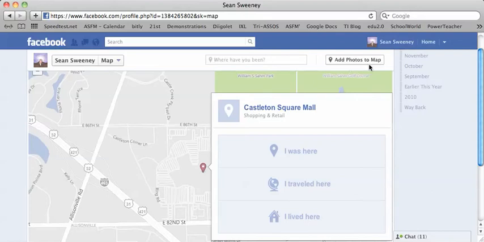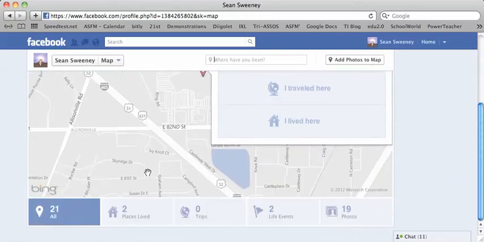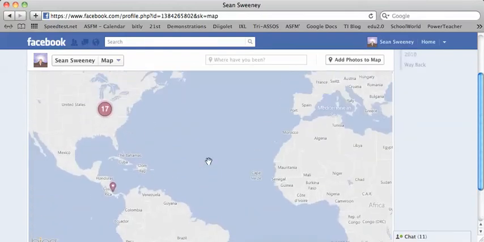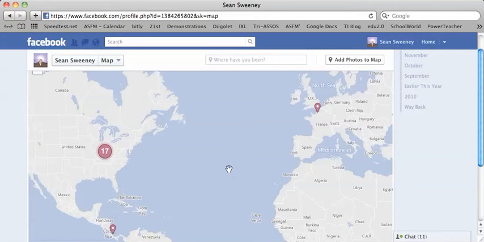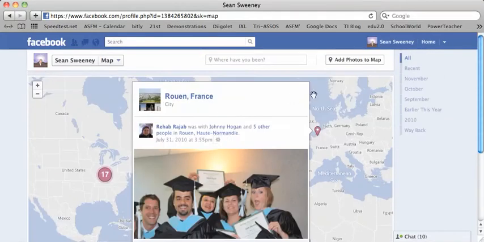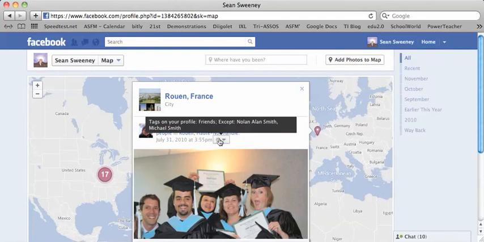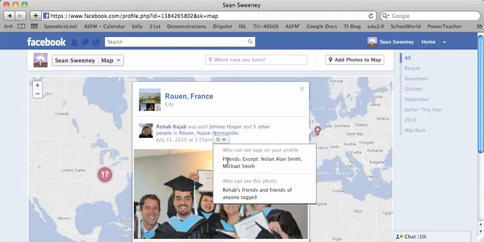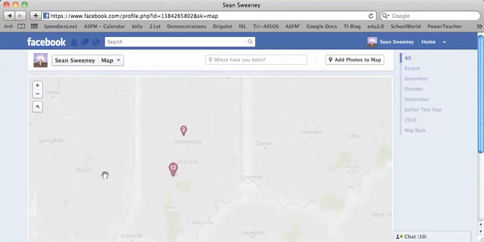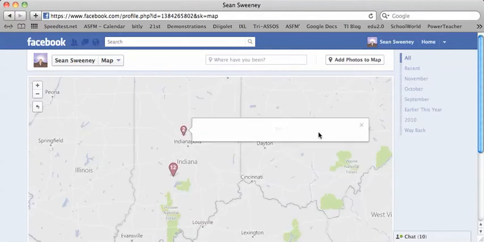You can also add photos to your map and mark where those are at. And again, those are going to show up through this area. You'll see that the photos can be viewed in a variety of different ways, and when you click on that, it shows up and shows you where you're at, what you're doing. You can also set, just confirming, who can see this. So right now I'd have it so everybody except for certain friends can see those pictures, as well as these other ones that other people have loaded in place.